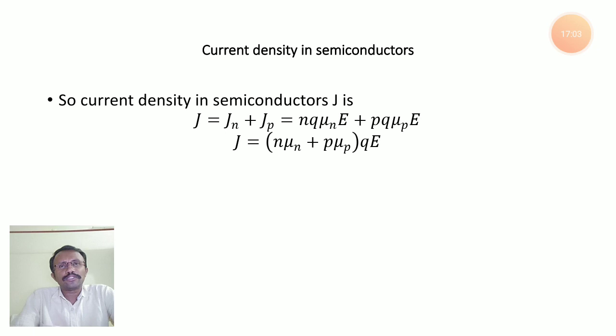By using these two expressions, we arrived at J equals n q mu n E plus p q mu p E. So finally J becomes sigma times E, where sigma equals n q mu n plus p q mu p. That is the current density in semiconductors. I hope everyone clearly understood these three topics: first, classification; second, current density in conductors; third, current density in semiconductors. Thank you very much.